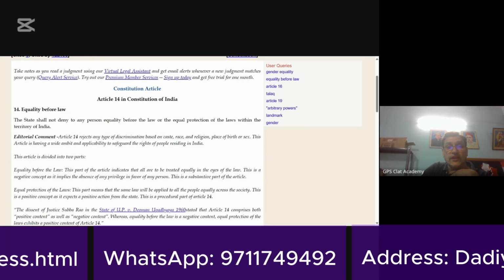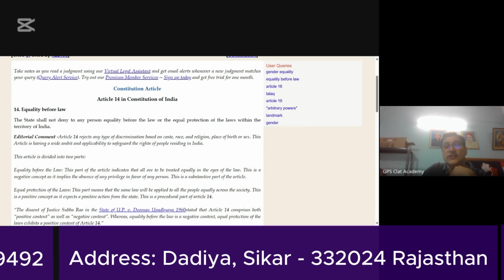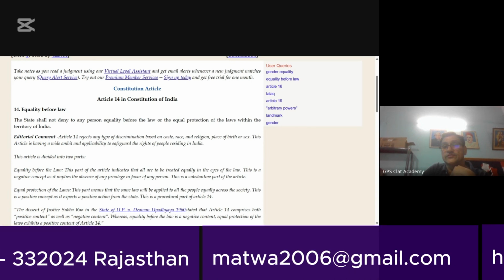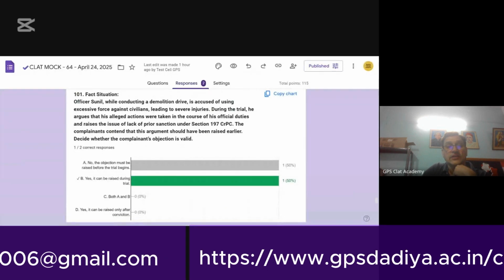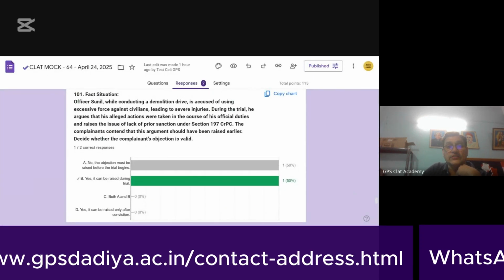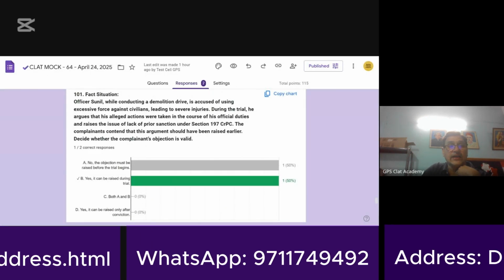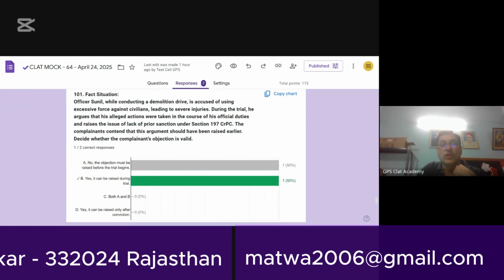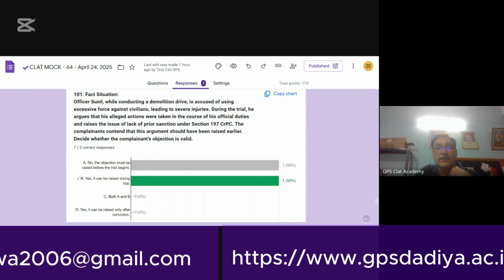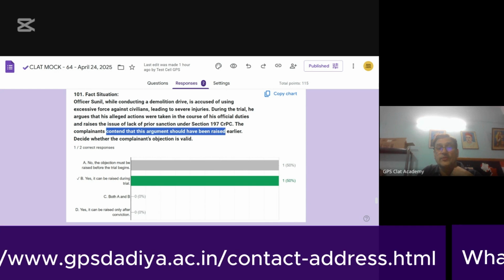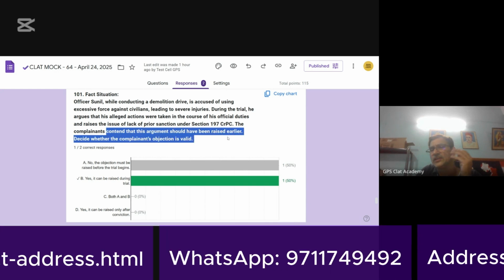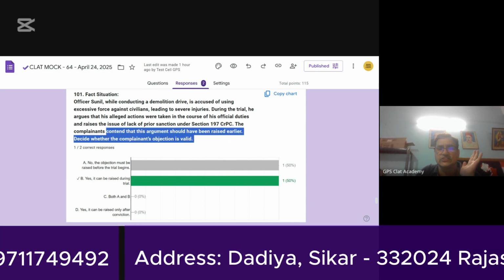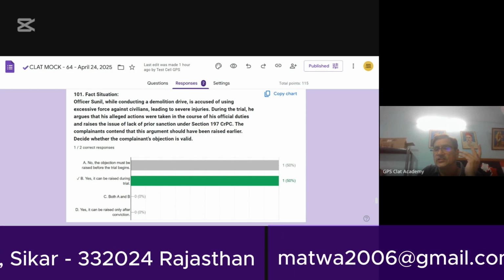Officer Sunil, while conducting a demolition drive, is accused of using excessive force against civilians, leading to severe injuries. During the trial, he argues that his alleged actions were taken in course of official duties and raises the issue of lack of sanction. The complainants contend that this argument should have been raised earlier. No, it is very clear that the argument can be raised at any stage. It can be raised during the trial also.